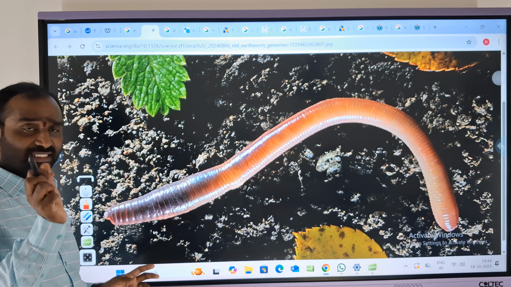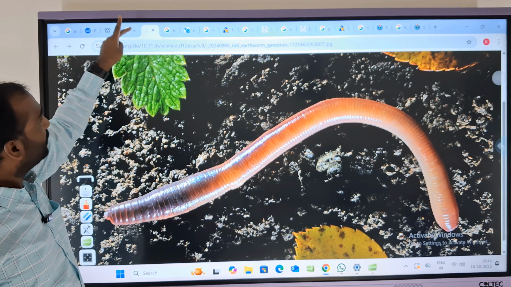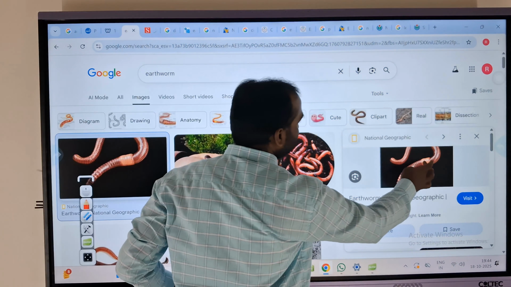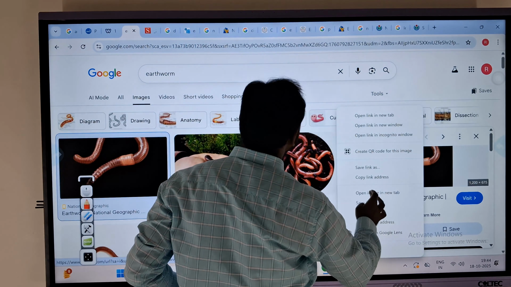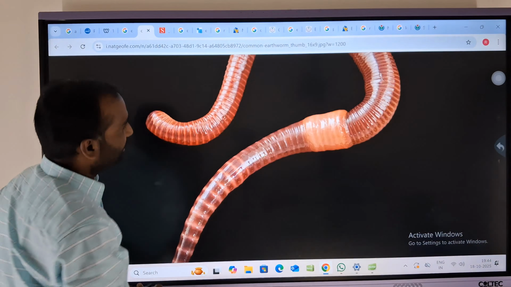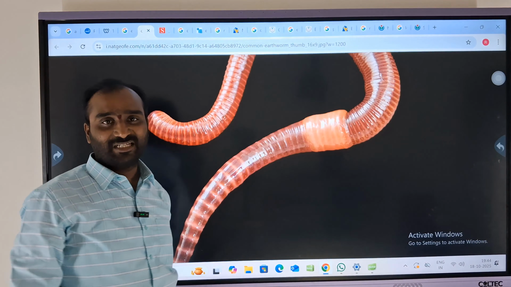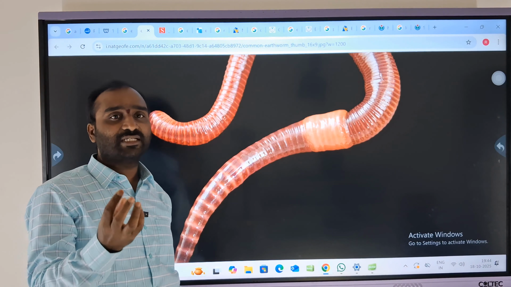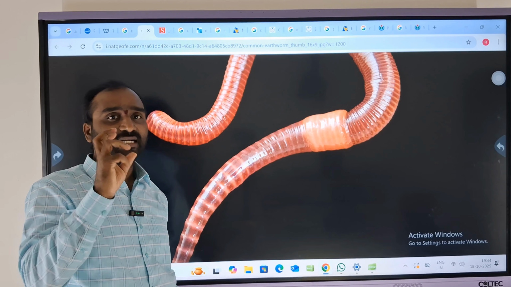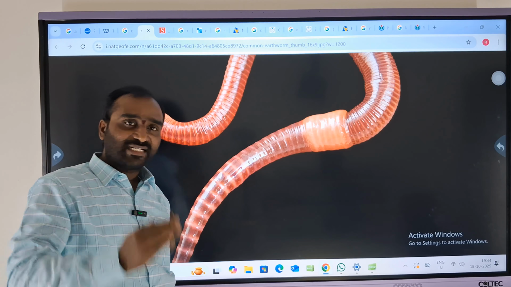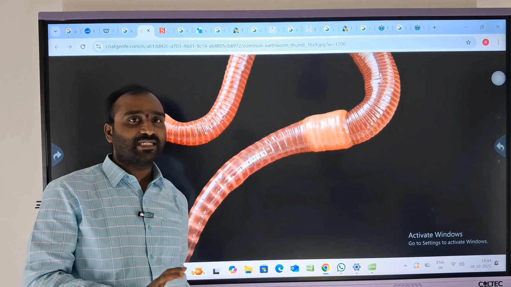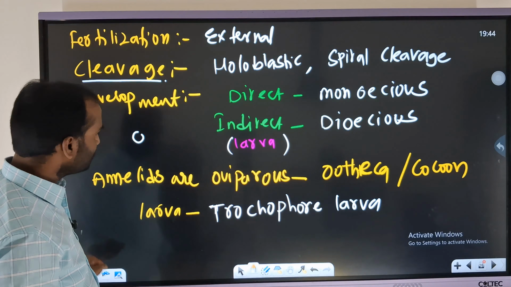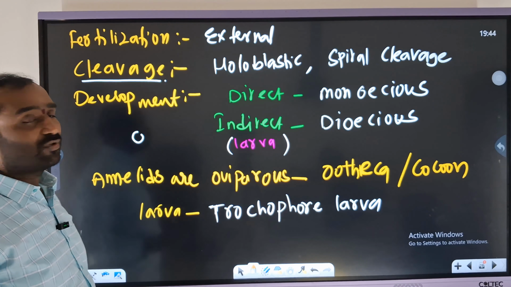They have an oblate structure called the clitellum. After fertilization, the clitellum will come out and develop as a cocoon. That's the reason we have mentioned that fertilization is outside.